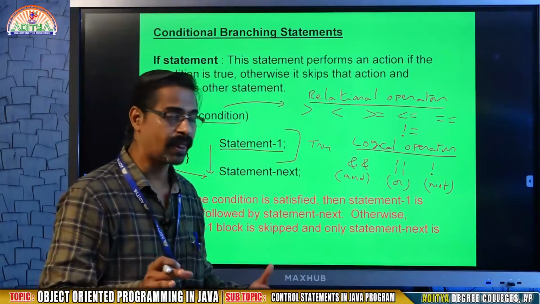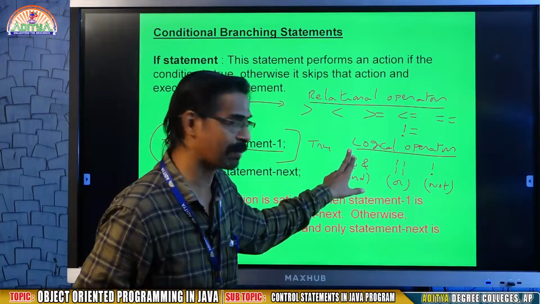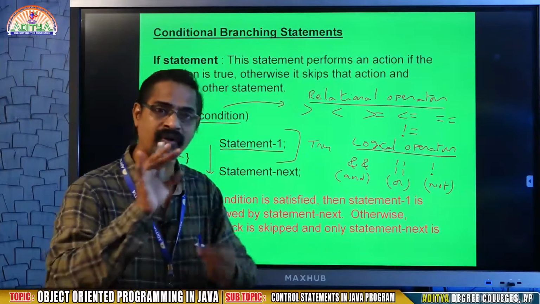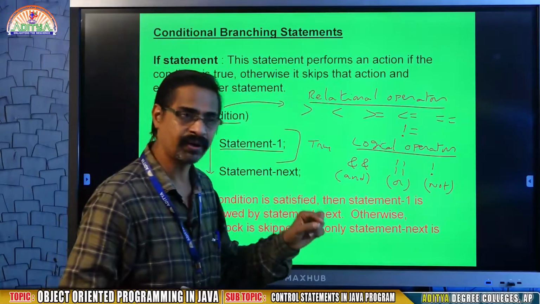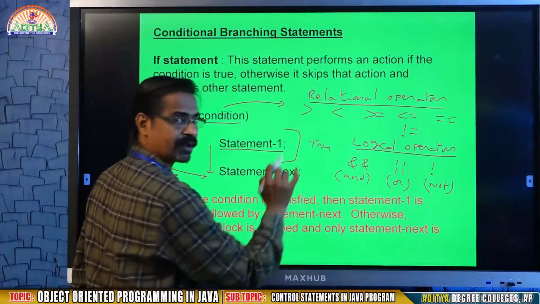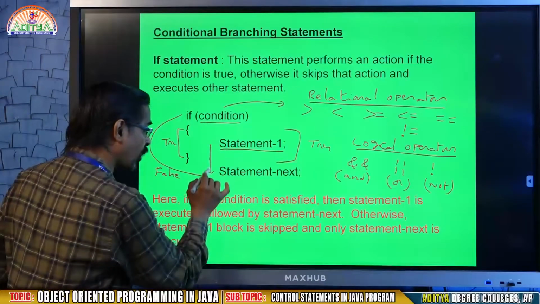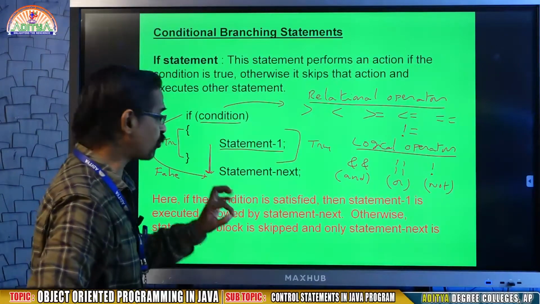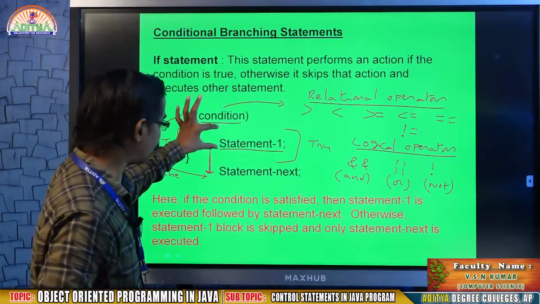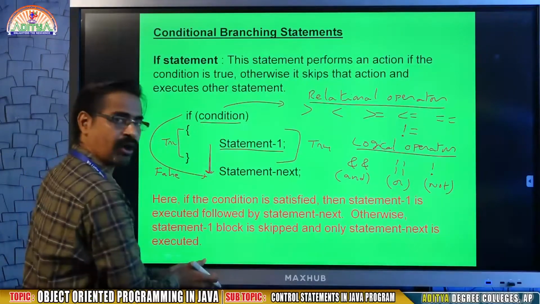Don't get confused. Bitwise operators are similar, but instead of double ampersand there is only a single ampersand, and instead of double vertical bars there is only a single vertical bar. I'll tell you about that later on. So we write a condition with the help of these operators. If the condition is true, it executes statement 1 and then goes down. The execution never stops within the block. The action will be performed by executing statement 1, and after that it goes down.